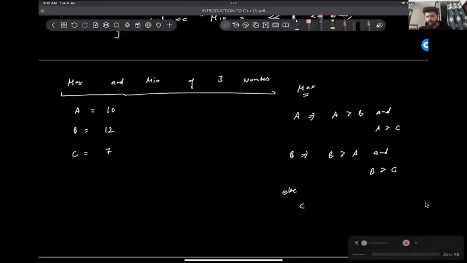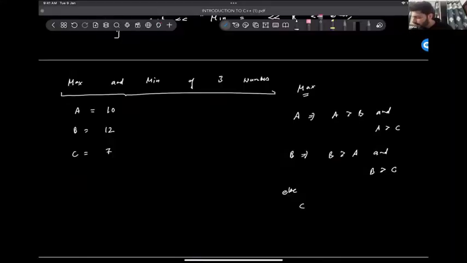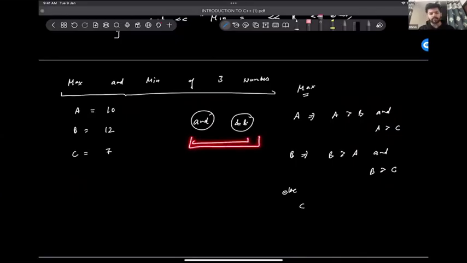Great. Now if you see I have used a and यहाँ पर कि I want that both of them should be true. यहाँ तो हमने लिख दिया, but how do we write this in our code? So a good news is that we have this and already present as a keyword in C++. So you can use either and, or you can use this and operator. Both will do the same job for you.